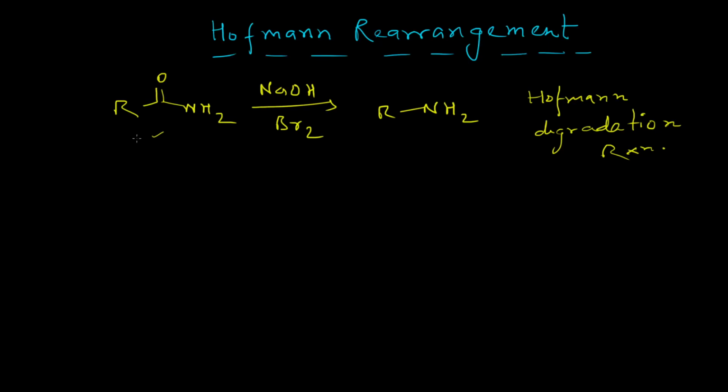This reaction proceeds via the initial formation of the N-bromoamide, then the corresponding anion of the N-bromoamide forms, and then the actual Hofmann rearrangement takes place. So to understand the rearrangement, we have to consider the mechanism of this reaction first.